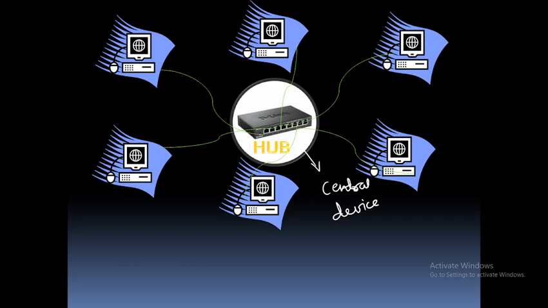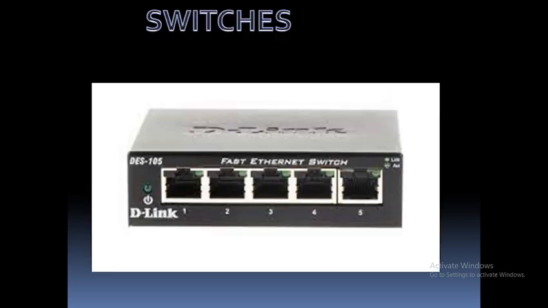When a computer sends a request for any type of information, that request first of all goes to the hub. Then the hub distributes that request to all the computers which are connected with it so that we can get the information.